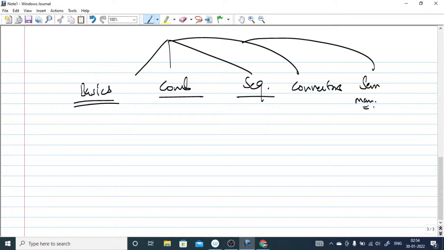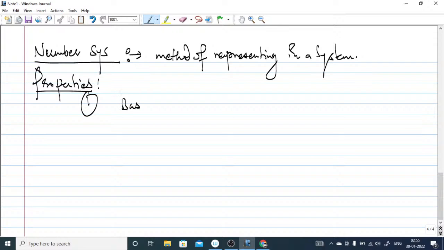So hopefully you are familiar with the number system and everything. We'll start with the number system. Before that, we also need to understand the difference between digital and analog, all those things, which you might be familiar with. So I'm not going to talk about very deep concepts; we will just touch everything. So let's start with the number system. Up to 10th standard you might have gone through this. You need to know what is base, the base of any number system, or you can call it radix.